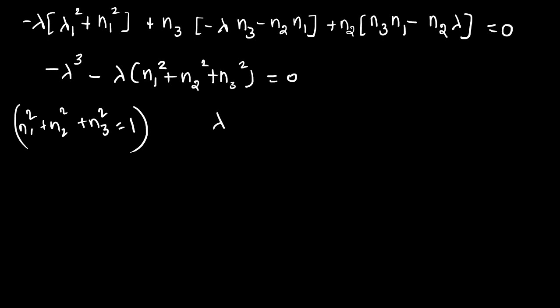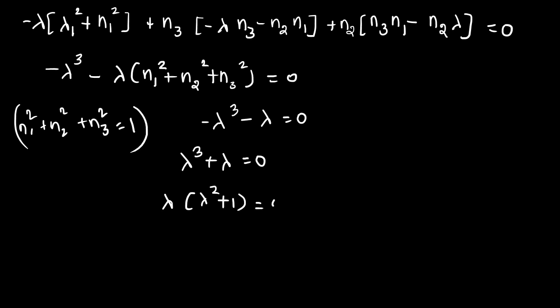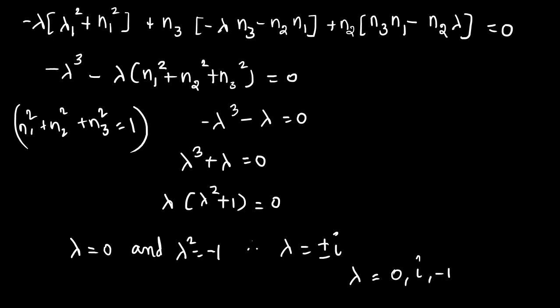So now your equation will become minus lambda cube minus lambda is equal to 0, which is lambda cube plus lambda is equal to 0. Now we have to find the eigenvalues. When you substitute, you get lambda is equal to 0 and lambda squared is equal to minus 1, which is lambda is equal to plus or minus i. So now your eigenvalues are 0, i, minus i.